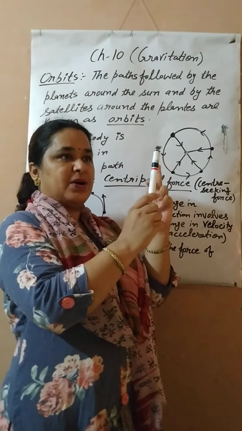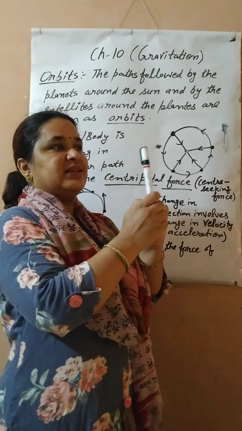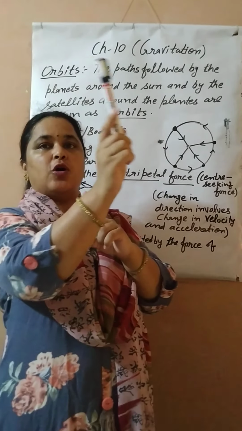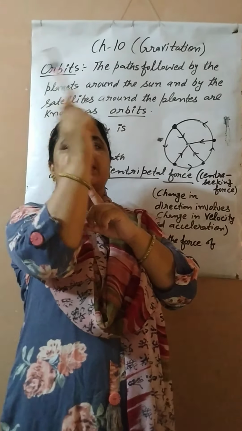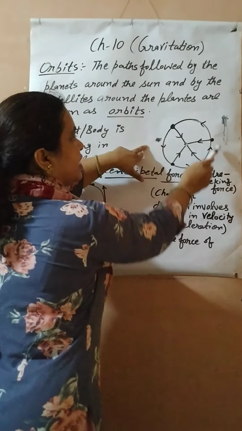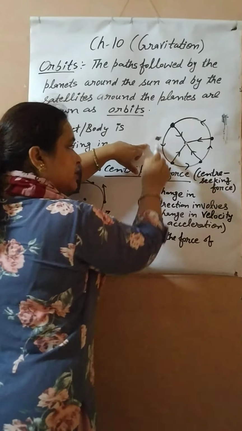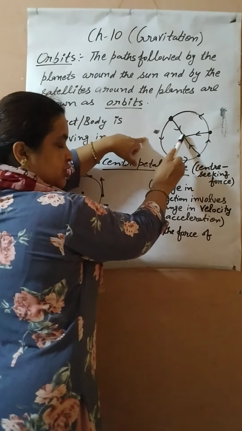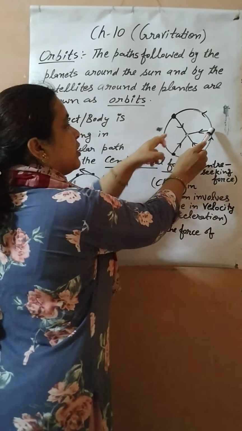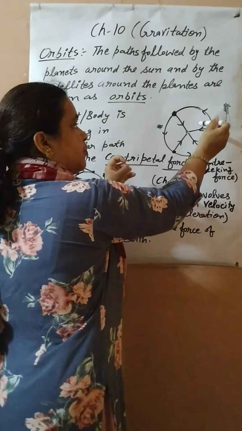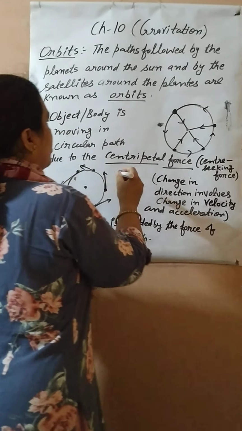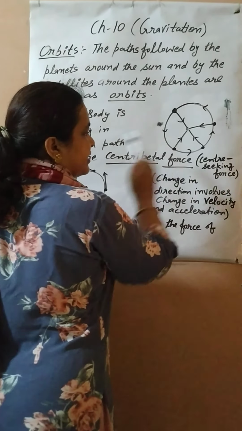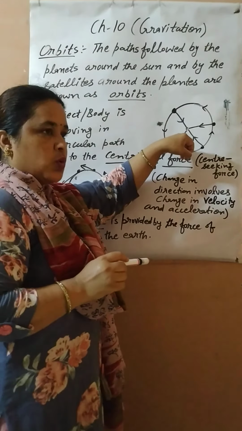Also in the motion chapter you have read that when a body moves in a circular path, like in that activity you have done, where you tie a thread to one end and revolve it, it is able to revolve due to the central force exerted. It moves in a circular path with constant speed due to this central force. What does it mean? There is a force which acts on the body towards the center, and the name given to this central force is centripetal force, meaning center seeking force.